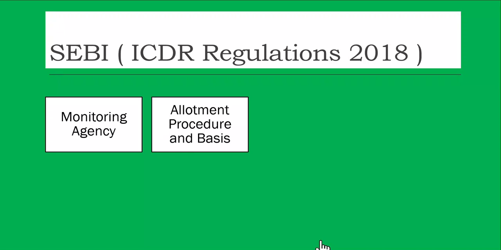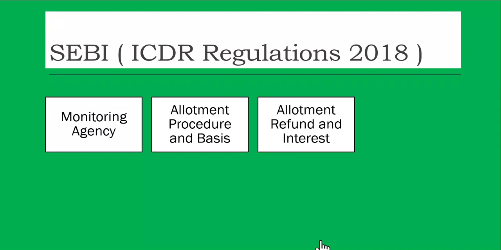Then allotment procedure and basis: how the shares are going to be allotted to the retail investors, to the big investors, anchor investors, as well as to the qualified institutional players. So we're going to talk about the whole process. What is the process which has been laid down by SEBI?